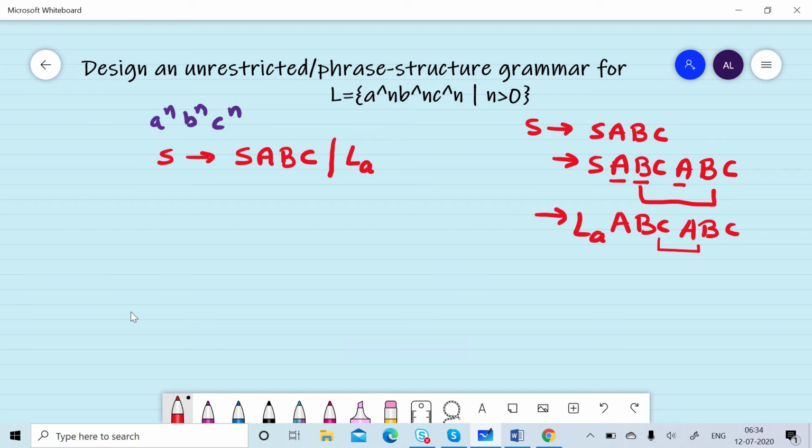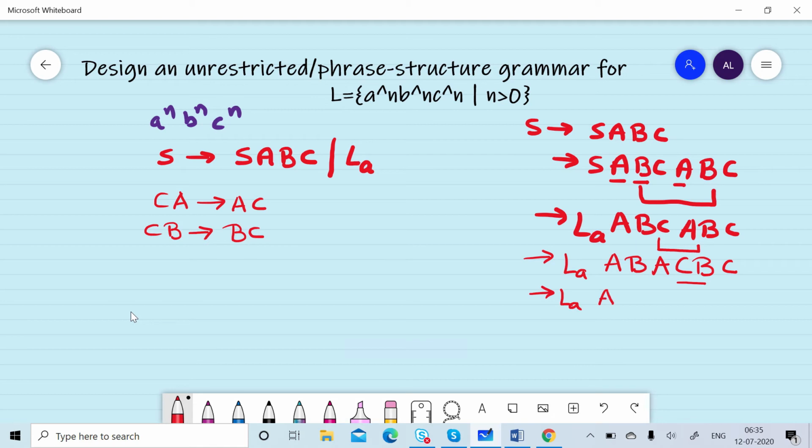Instead of CA, we will replace it by AC. So it will give us LA, ABC, AB, AC, BC. Then CB can be replaced by BC. So we are able to generate AB, A, B, C, C. Then BA can be replaced by AB. So we are able to generate LA,